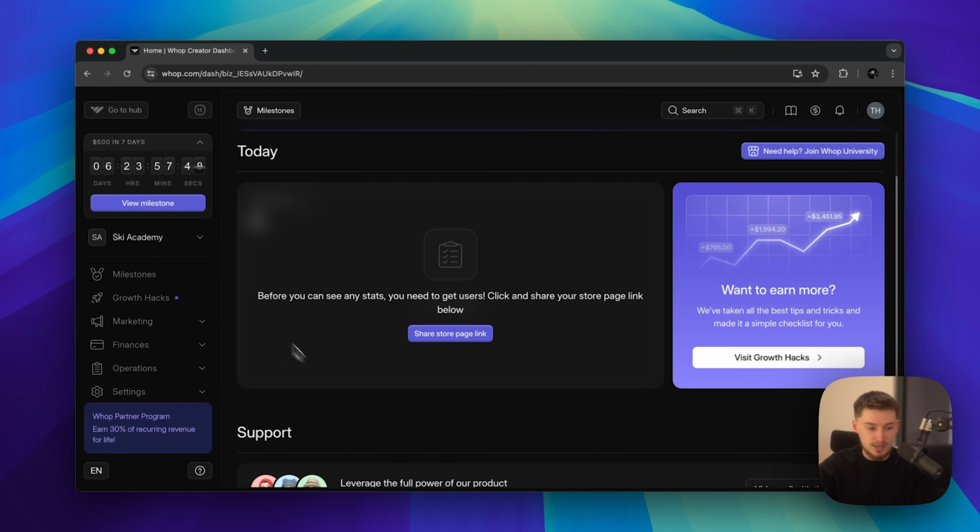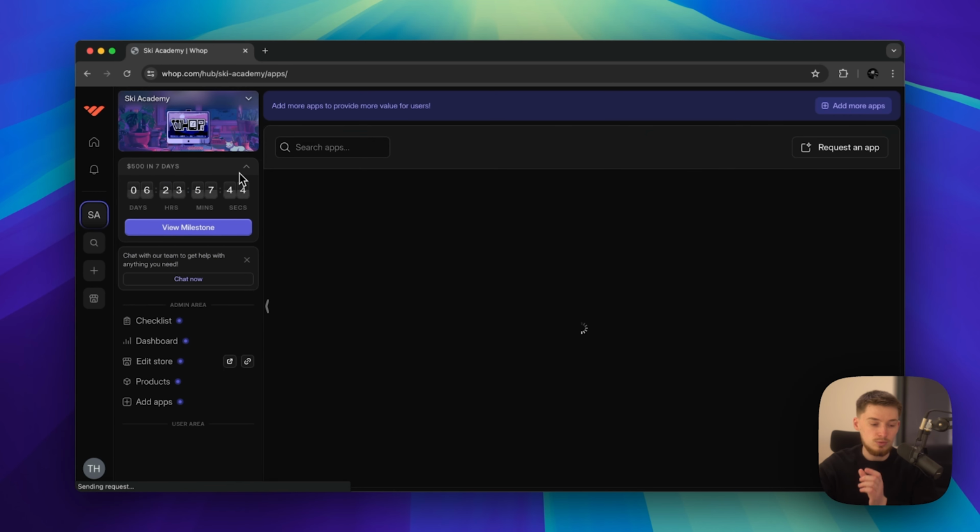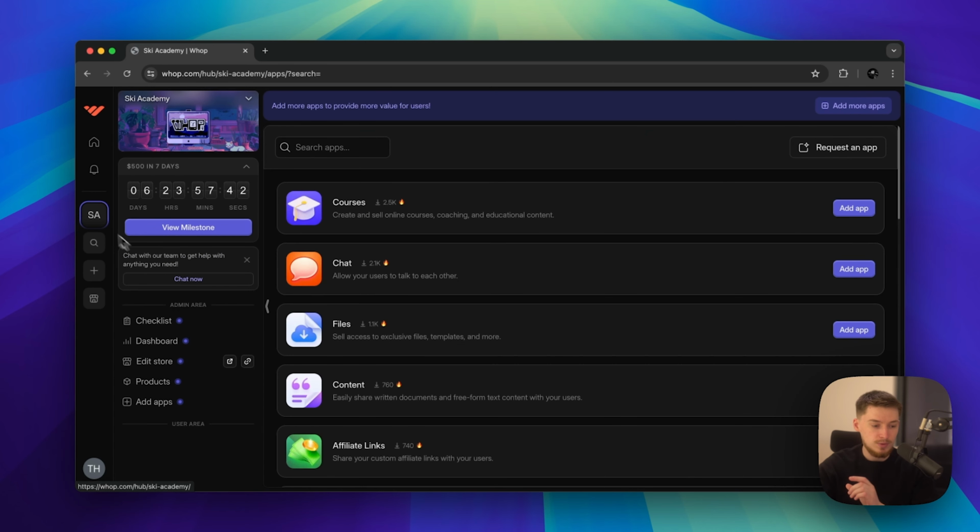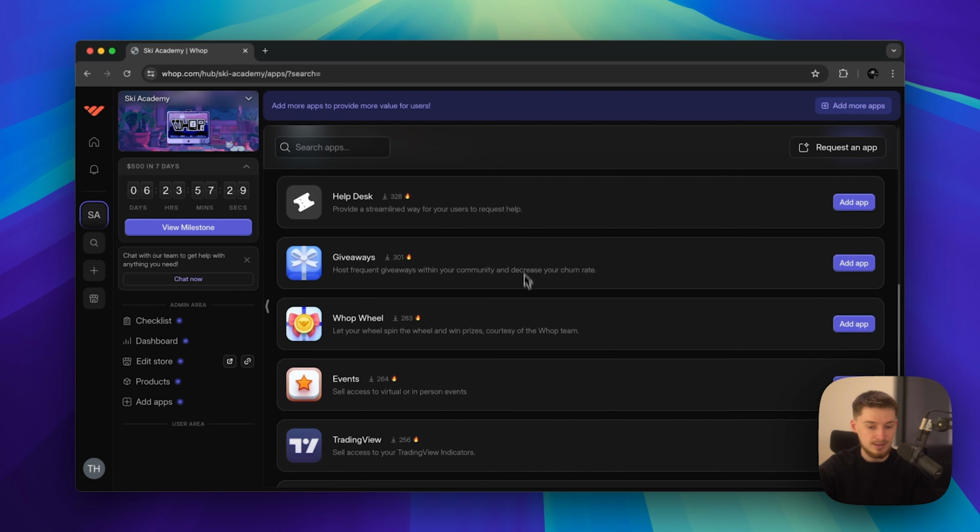So this is in the dashboard view. I'm going to go back to the hub. Hub is essentially where you're going to be viewing your Whop and actually building it out from here. So as you can see, we have Ski Academy on the left hand side. That is the Whop. Now, what it is comprised of, essentially, if you have a Whop, is apps, of course, as I've mentioned before. Now, initially, you already see this entire list of apps.